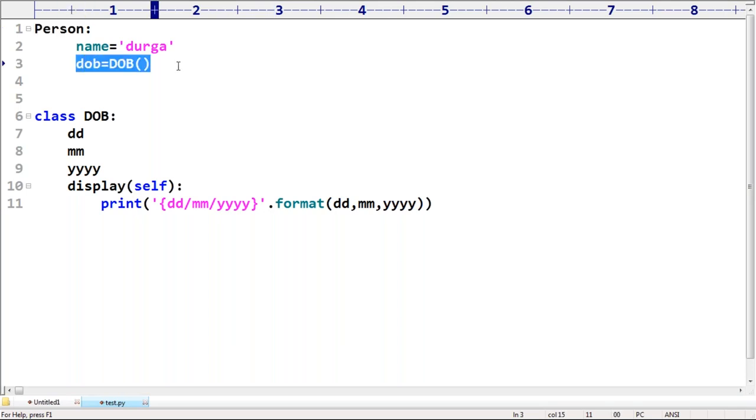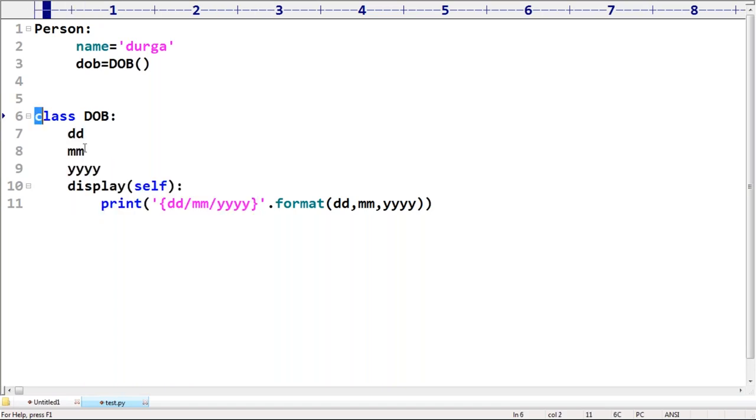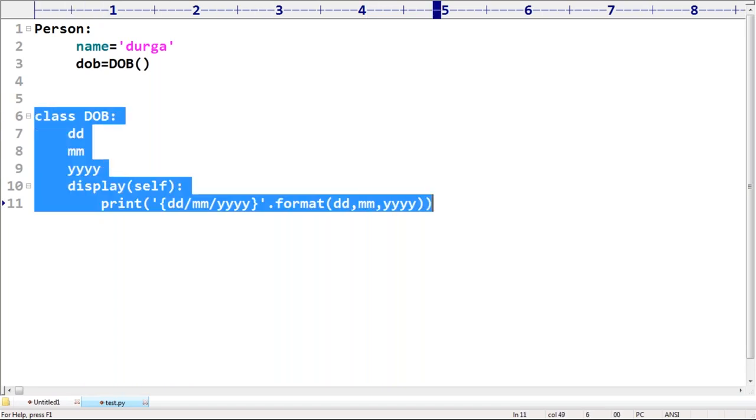Every person has a date of birth. Without a person, you are never going to refer to a date of birth. Next, date of birth is not just an individual thing. It has several properties, and to display them something is also required. It is a full-fledged class only. But the problem here is that this date of birth can't exist alone because it is always associated with the person.